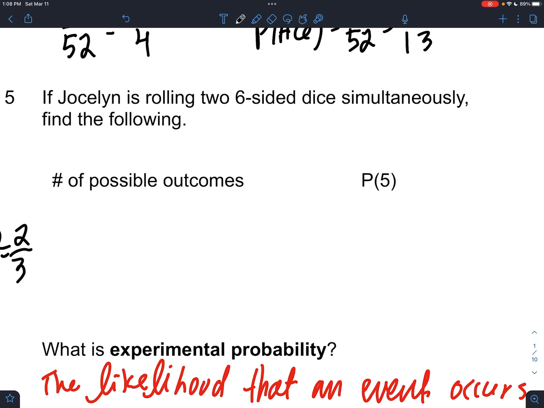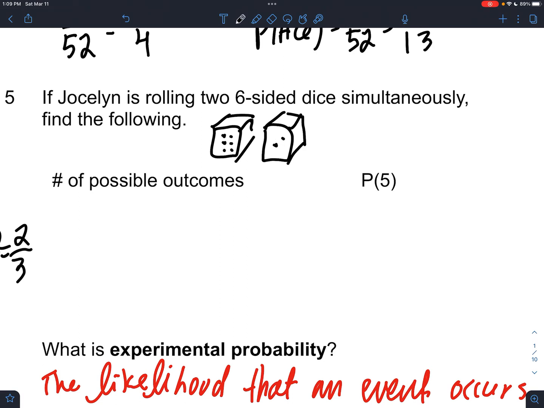Now this is interesting. If you're playing Monopoly, you would play with 2 die, or Settlers of Catan, or a lot of other board games. You roll 2 die at the same time. Okay. And each of them have the numbers 1 through 6. So how many outcomes are there?